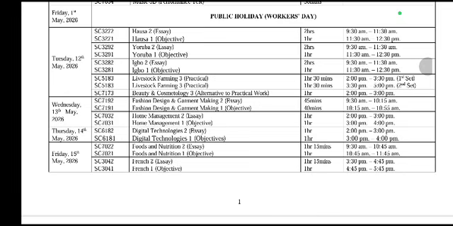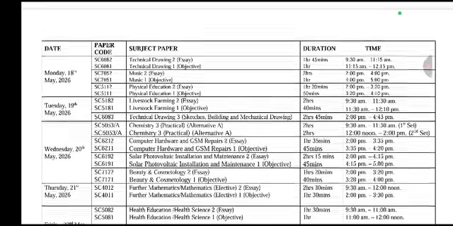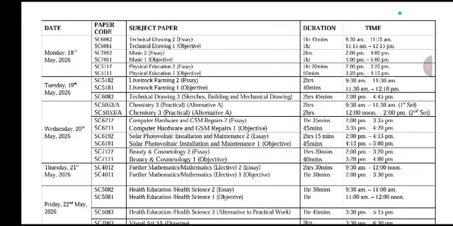Wednesday 13th May, we have fashion design and garment making, essay and objective. Then we have home management, essay and objective. On Thursday 14th May, there will be digital technologies, essay and objective. Then Friday, May 15th, food and nutrition will happen, essay and objective. Then French, essay and objective. This is very, very important.